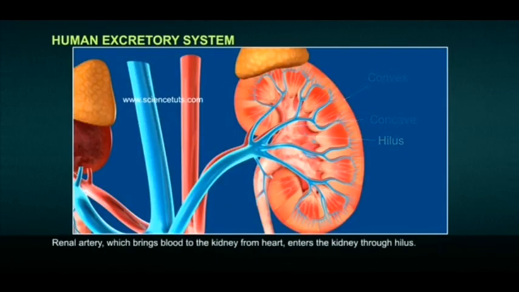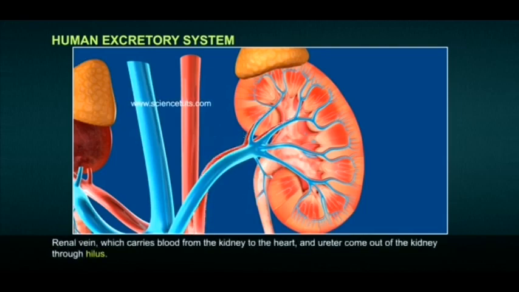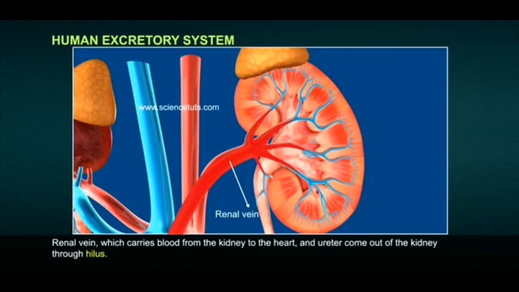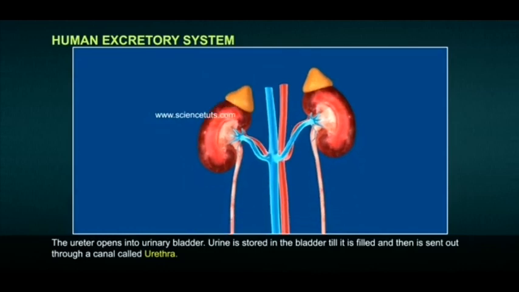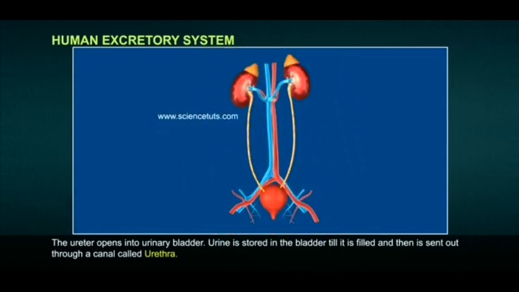To both the kidneys, there enters the renal artery and renal vein. The artery carries blood from the heart to the kidney, and the renal vein collects the blood back from the kidney to the heart. From both the kidneys, there arises a thin-walled tubular structure called ureters. Both the ureters open into the urinary bladder, which is a muscular bag-like structure where the urine is collected, and this urine is released from the urinary bladder through a muscular tube-like structure called urethra.